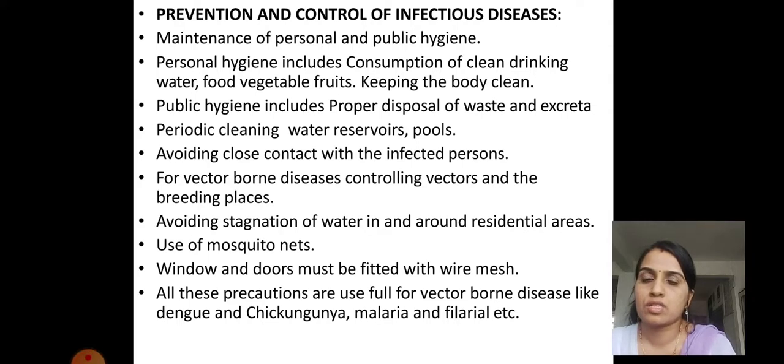All these precautions are useful for vector-borne diseases like dengue, chikungunya, malaria and filaria. All these precautions are very important for these kinds of diseases.